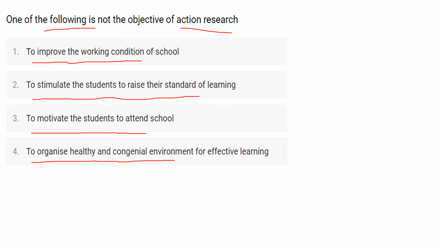So here the action research is a research intended to solve the practical problem of an individual or a group of institutions through planned intervention in day-to-day working.